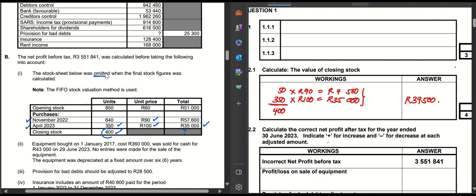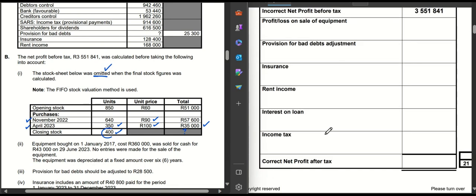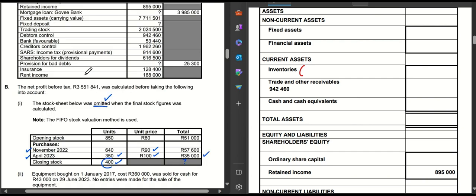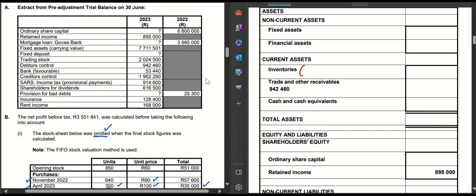Now that I have this, I also remember the key word. Remember, they said stock was omitted. That means when I do my statement of financial position, I have to come here, and when I look at my inventory, which is in my statement of financial position under my current assets. Remember guys, brackets are very important. So here I've opened my bracket and I need to know how much was the inventory in the list, and my inventory was 2,024,500. So I'm going to come here, then I'm going to say 2,024,500 plus the inventory that was omitted.